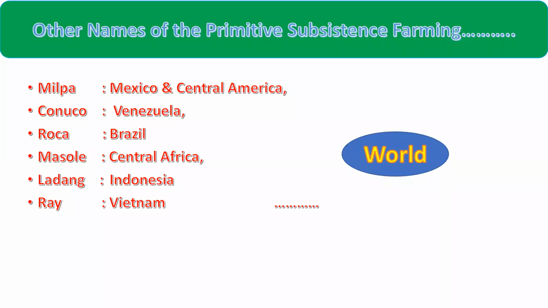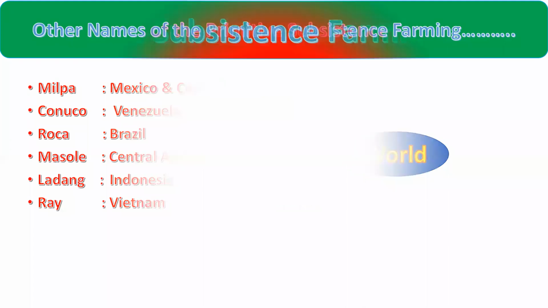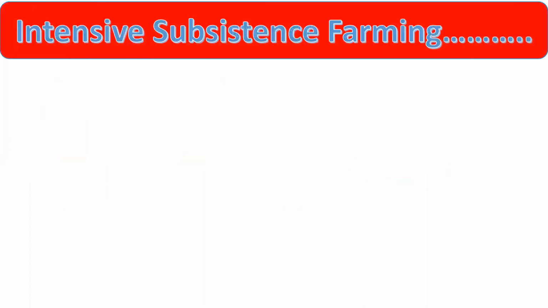So be ready for these questions also, right? So this is the primitive subsistence farming. Now come to the second type of farming, that is called intensive subsistence farming. It's also a very important thing.